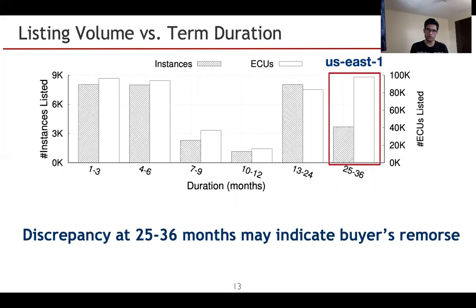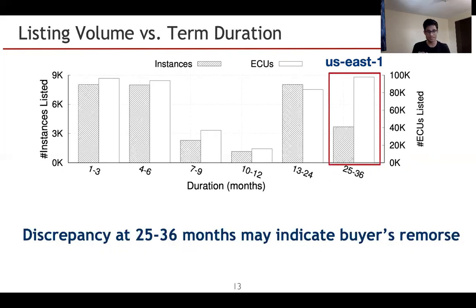Next, another important point we can make out of this graph is, if we look at all the bars and the last bar, the discrepancy between instance listed and the ECUs listed in the case of 25 to 36 is huge, whereas others, it's not that much. We have looked at our data and what we have found is that it's because of a single listing where a user has listed a small number of instances which are huge in terms of capacity. As such, that listing itself has changed the market volume. Hence, a single user can change the market volume.